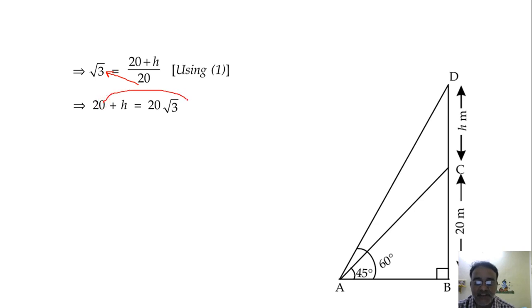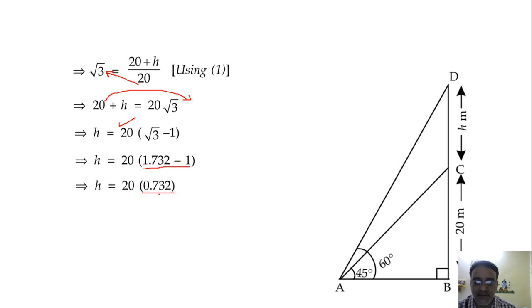फिर 20 को इधर शिफ्ट करो. So minus 20. If you take 20 common, 20 into root 3 minus 1. So textbook में यही आंसर दिया हुआ है, but you need to substitute root 3 also, that is 1.732 minus 1, so 0.732. ओके, उसके बाद फाइनल आंसर लिखोगे मल्टीप्लाई 20 करने के बाद. देखो 1.732 minus 1, 0.732, so we'll get 14.64 meter.